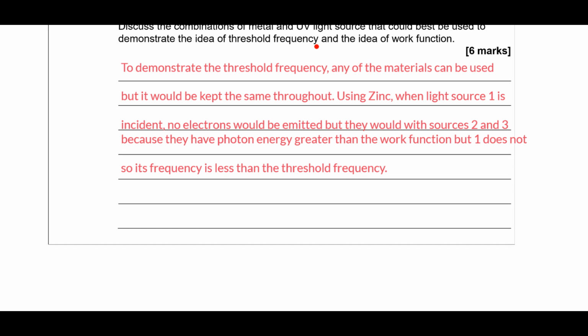So I'm halfway there. Over the page, let's look at how we could demonstrate work function. To demonstrate work function, I am going to use the same light source every time now, and by changing the material, we'll see that some of them lose charge using the same photon source, some of them do not, which gives us the idea of the work function. So what we need to do is decide which light source we would use.